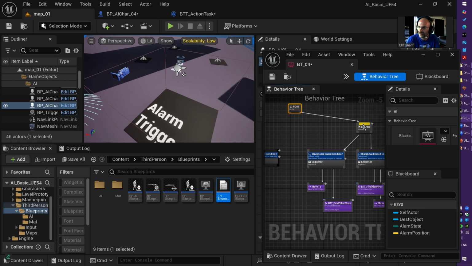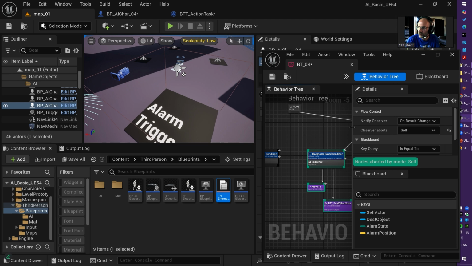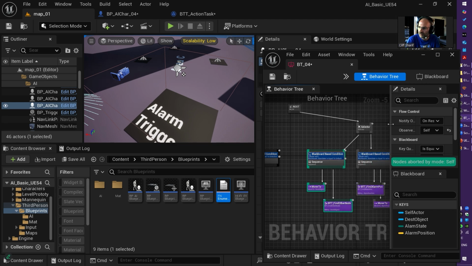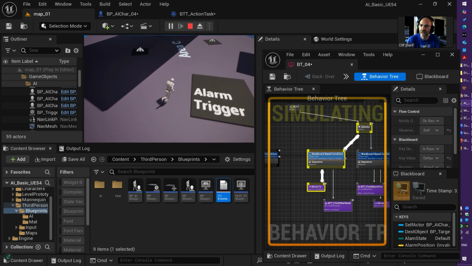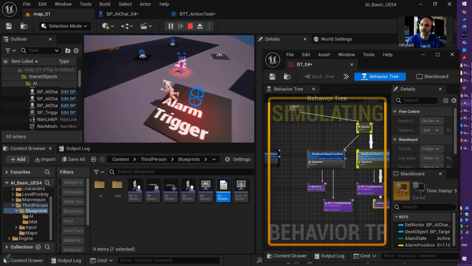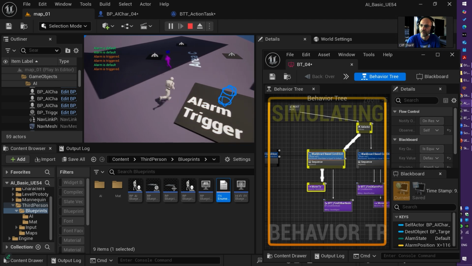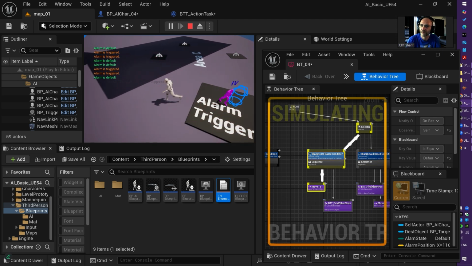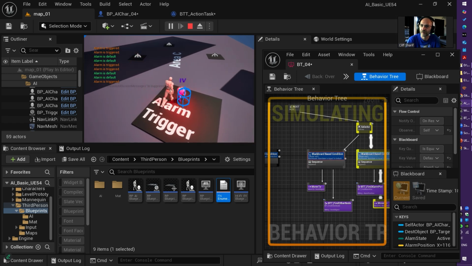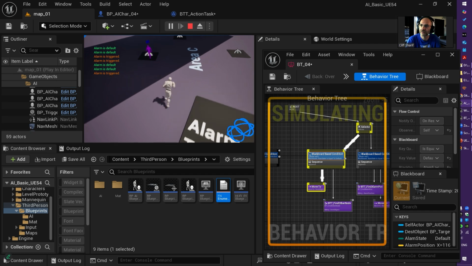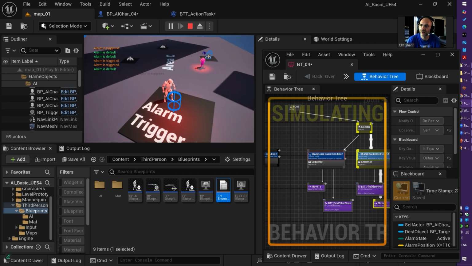But if I have that decorator observe abort option set to self, it will respond immediately to what is going on, like here, like here, back here, like here again, moving out again. Doesn't matter where it goes, what process it is doing, immediately back to me.